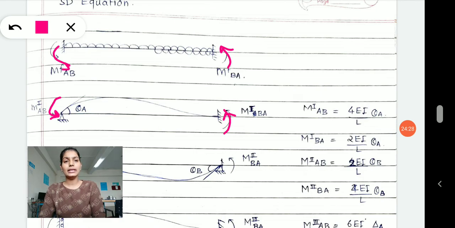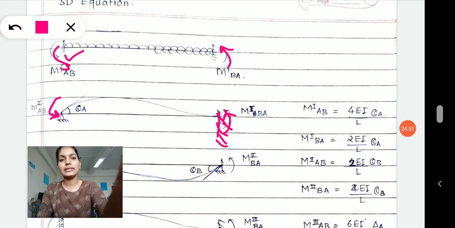What I did is release one end for rotation or translation and restrict the other end. Simultaneously we will do this in our beam and try to figure out the movements taking place in our member. I have restrained this end here and I have released this end.